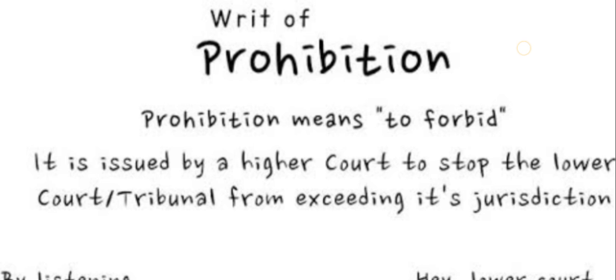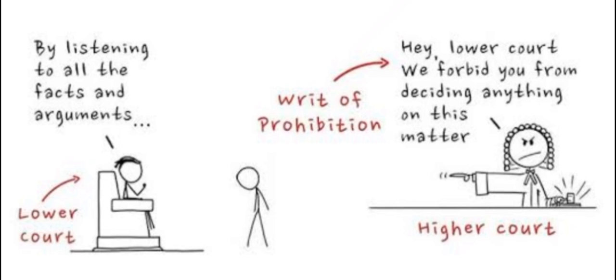See the picture. The first picture is the lower court. After listening to all the facts and arguments of the lower court, the prohibition writ is passed by the higher court. Here the higher court says, hey lower court, we forbid you from deciding anything on this matter. They are prohibiting that particular work going on in the lower courts. Whenever there is a violation of law, or something unconstitutional or beyond their authority, the higher court will pass the prohibition writ, to uphold the constitution and the law.